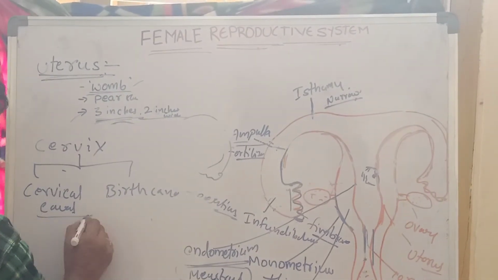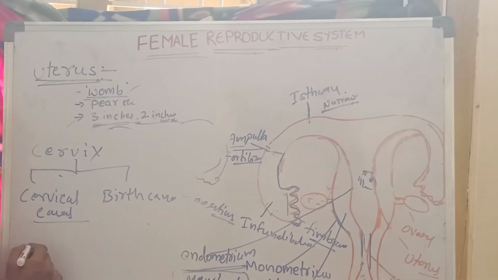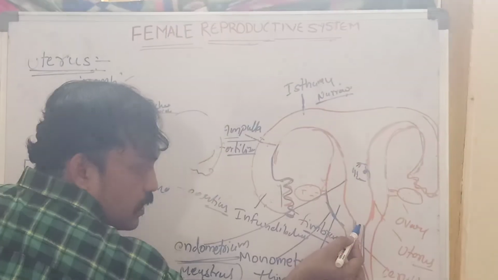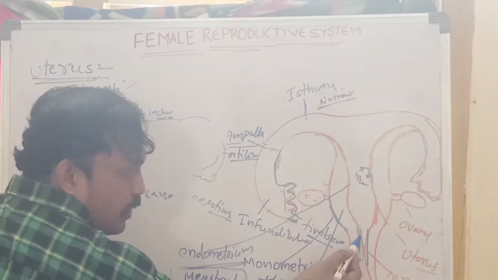Cervical canal means the canal that the cervix has.